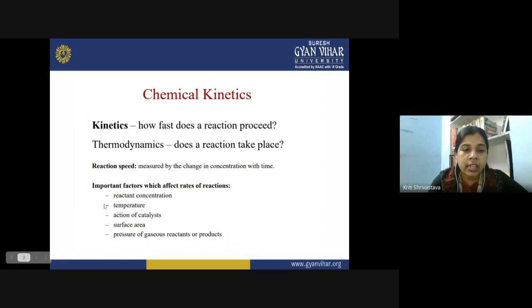Similarly, temperature is another very important factor. These are all just common observations, right? It is not necessary that all the reactions show the same pattern.